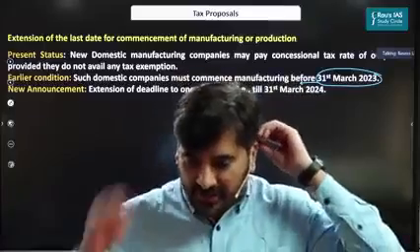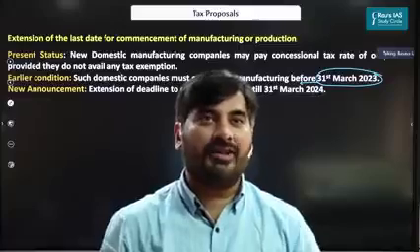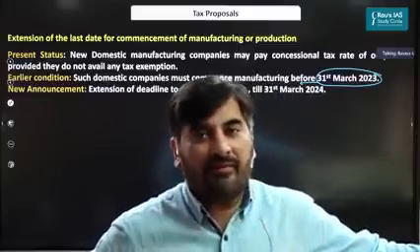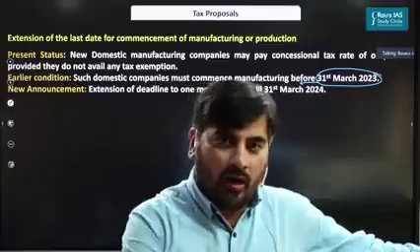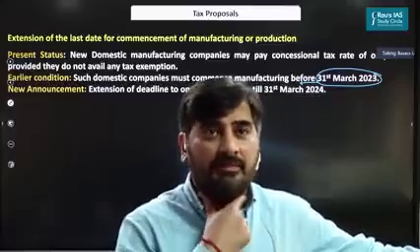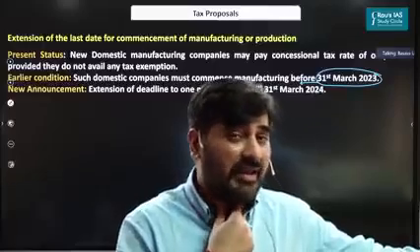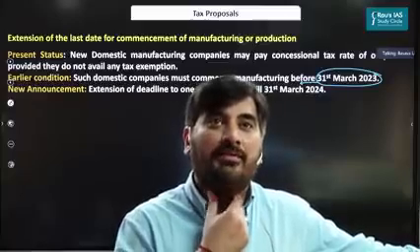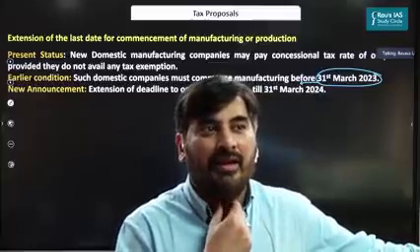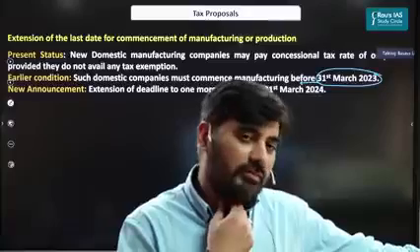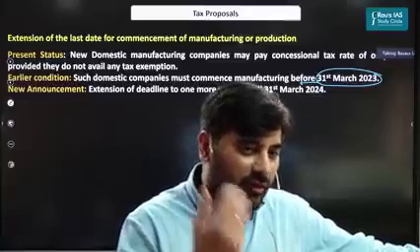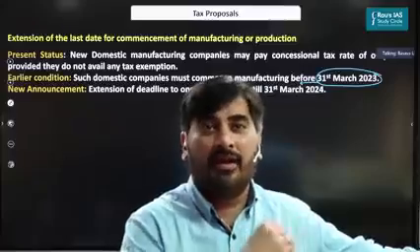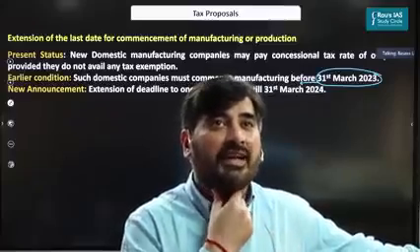So this is as far as the analysis of the budget 22-23 is concerned. As you have seen, we have covered all the major dimensions in this particular budget. We have not just analyzed the budget, we have actually converted the budget into UPSC-centric knowledge in terms of both prelims as well as mains. My idea in covering the budget is that if you come across a question in the prelims or the mains examination, not just this year, even next year, you should not face any kind of difficulty. That is my idea.